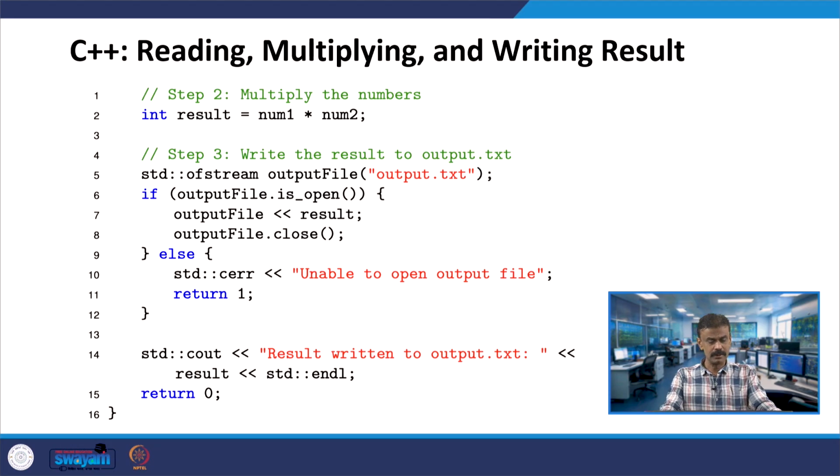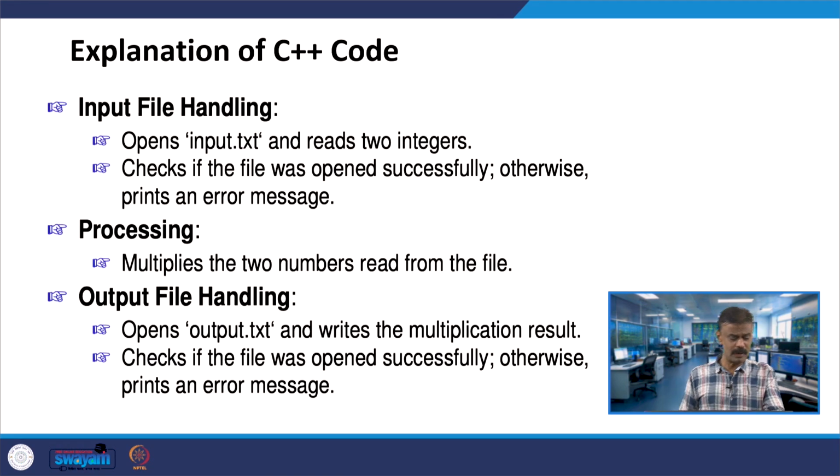So, for that, we have introduced basic manipulation on multiplying two numbers. I hope it is clear for everyone, right. So, this is what we have done. For input file handling, in input.txt we have two integers, and you have seen those were multiplied in the program, and the output was stored in output.txt, right. We have in fact tested with two cases, and it was working fine.